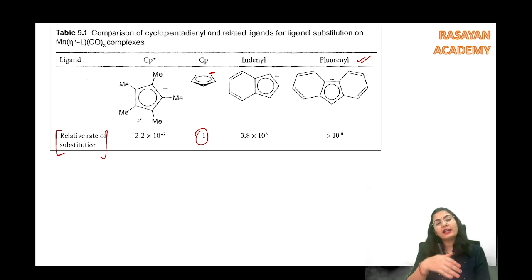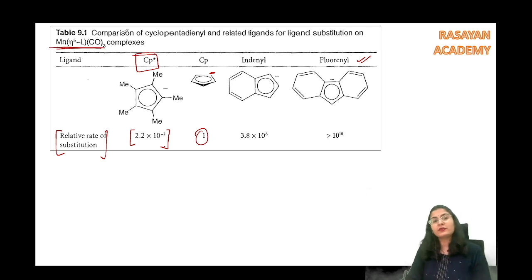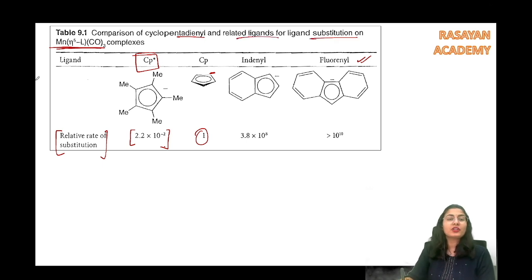Now when we go back and we see कि हमने CP star ले लिया है where all the carbons are methylated, the reaction is going to be slower. Why is the reaction slower? क्योंकि हम सिर्फ एक particular complex की बात कर रहे हैं इसीलिए. Alright, so comparison of cyclopentadienyl and related ligands for ligand substitution of manganese based complex, eta 5 CP and CO whole 3 complex, right? तो इसके लिए हमें इसका सबसे ज़्यादा fast मिला है, and this is slow as compared to CP.